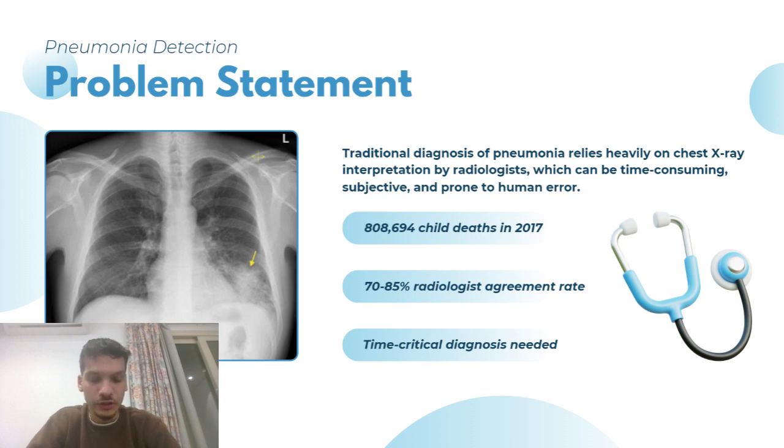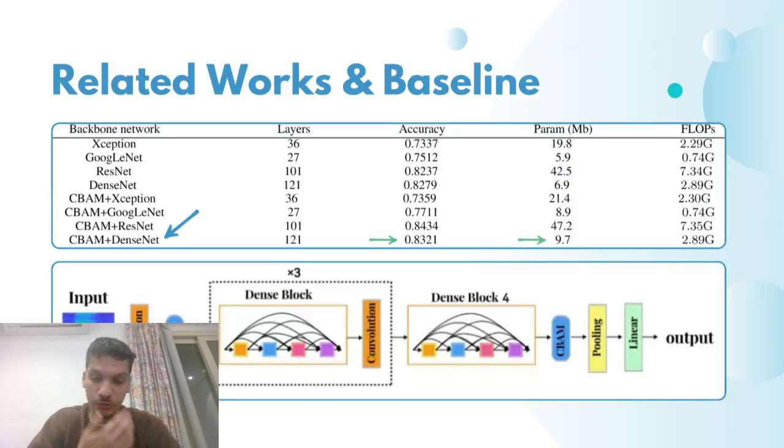So right now we're going to talk about the related works that we found that tackle this issue. We've done extensive work and looked into multiple models, which are shown in this slide. Okay, it's right here. We've looked into a variety of models like Xception, GoogleNet, ResNet, DenseNet, etc. And we decided to settle on a combination of DenseNet and CBAM, which is a convolutional block attention mechanism.